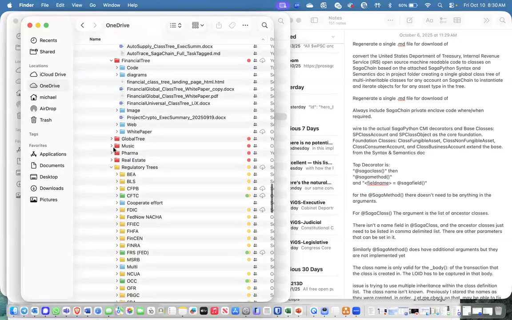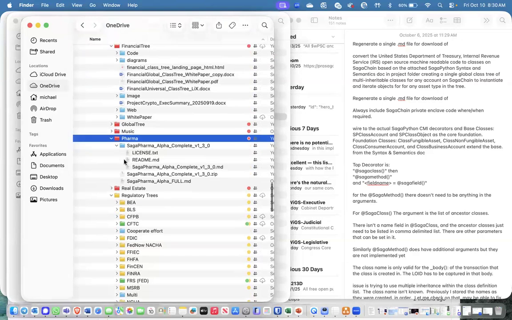So we have that completely in alpha, the syntax, the semantics, and I believe now the multi-inheritance is correct. Somebody's got to go through this code and put it into the client and put in the account IDs where they're supposed to be, and see if it runs and find out what the errors are.